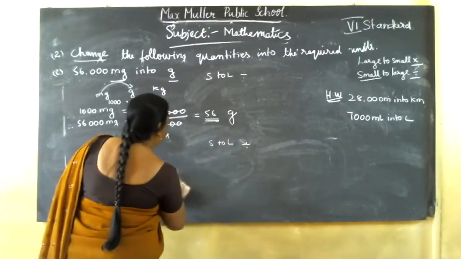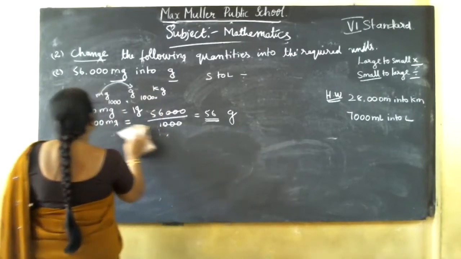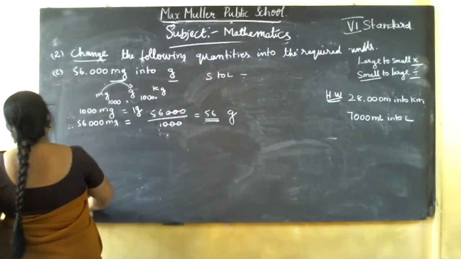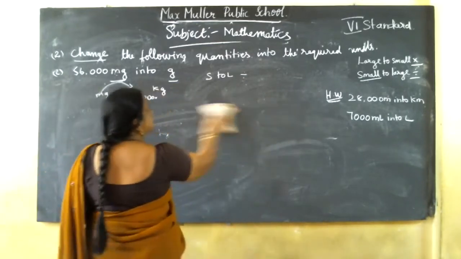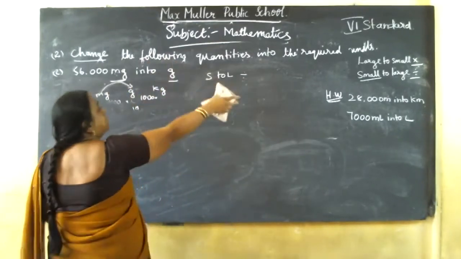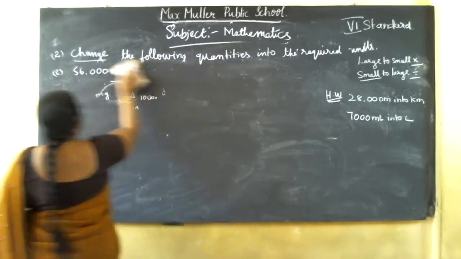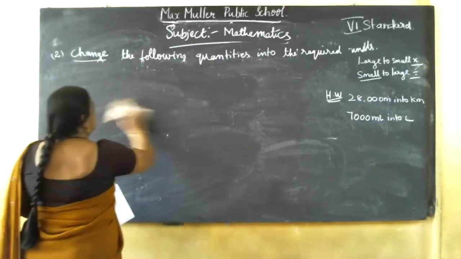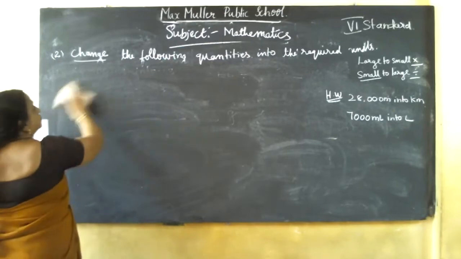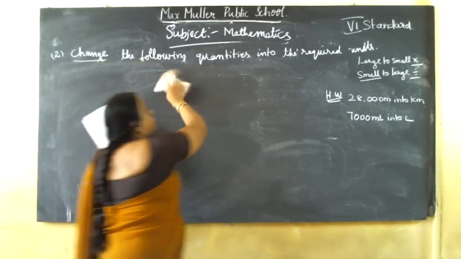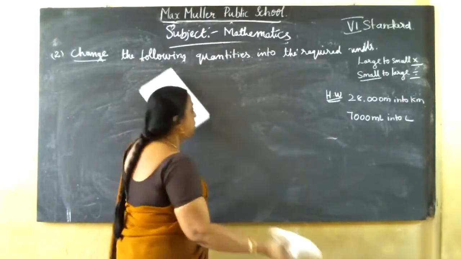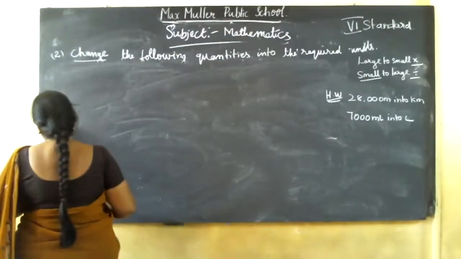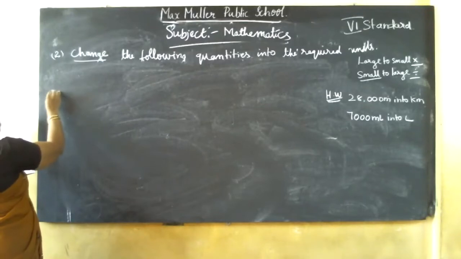First I'll write the question. Just read the question and see what they have given and what you should do. Okay, homework question, that same heading. You copy this heading and do those two sums by the same method. Copy that heading and copy the homework sums. Now next, question number 3, I'll copy here.